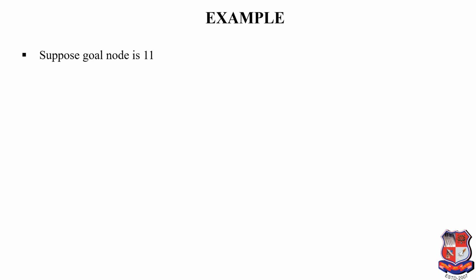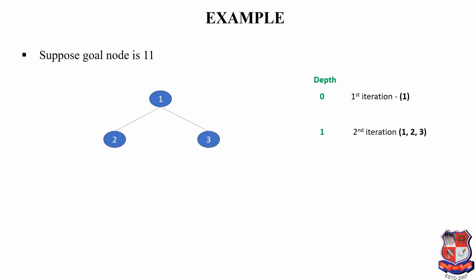Suppose the goal node is 11, then how does IDDFS work, let's see. As per step 1, we set the search depth equal to 0. Now by performing DFS, we get 1, which is not the goal node. Now we go to step 3 by incrementing the depth limit by 1. Here now we search DFS wise. So we get 1, then 2 and 3. Still the goal node is not found. We increment the depth level by 1 with the help of breadth first search.